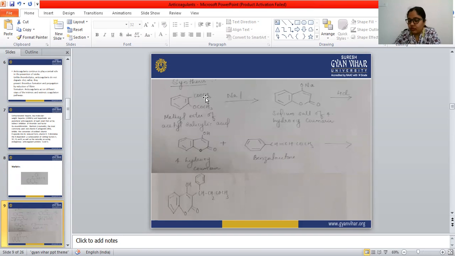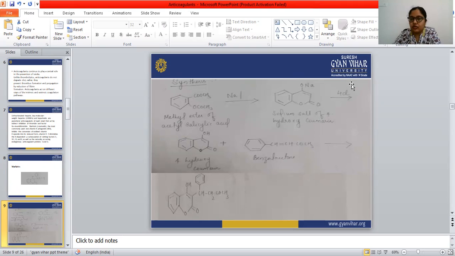When this compound is reacted with sodium, a ring forms, with sodium attached at this O position. This is the sodium salt of the hydroxycoumarin.